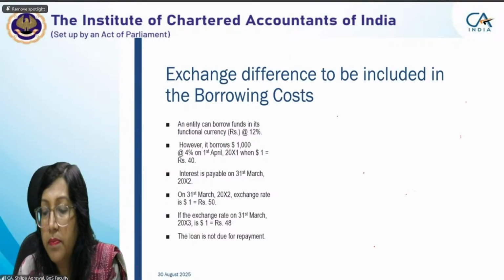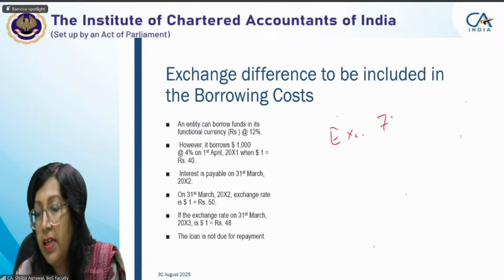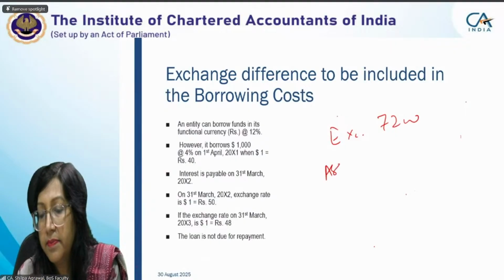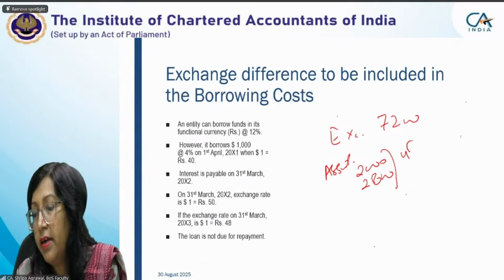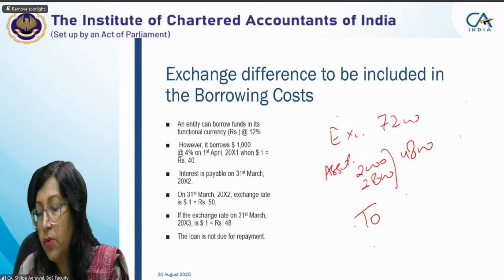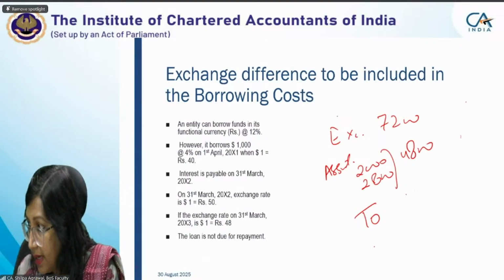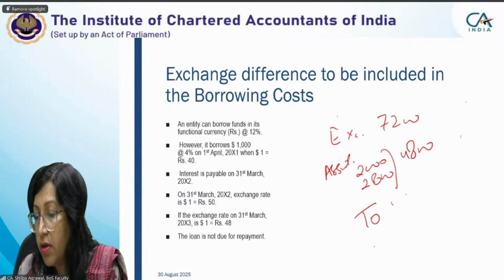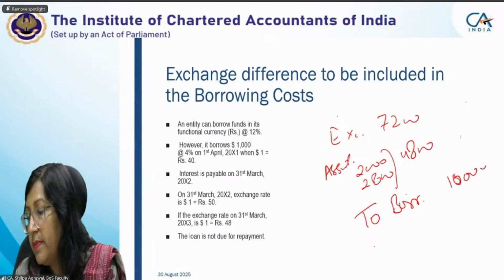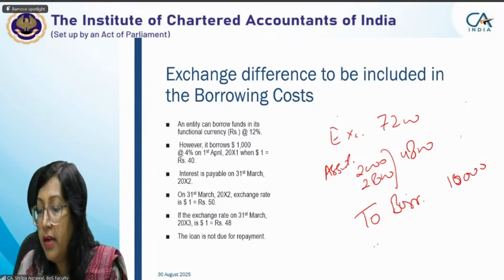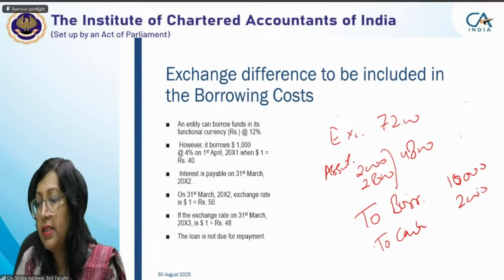Entry will be your exchange loss 7,200. Asset capitalization will be in two parts, 2,000 actual cost and 2,800 from the exchange loss, so total 4,800. Exchange loss is on what? Borrowing. Your borrowing has increased by 10,000. And your interest, if you are assuming that is paid out, then 2,000 rupees. Please check whether the entry is tallying or not.